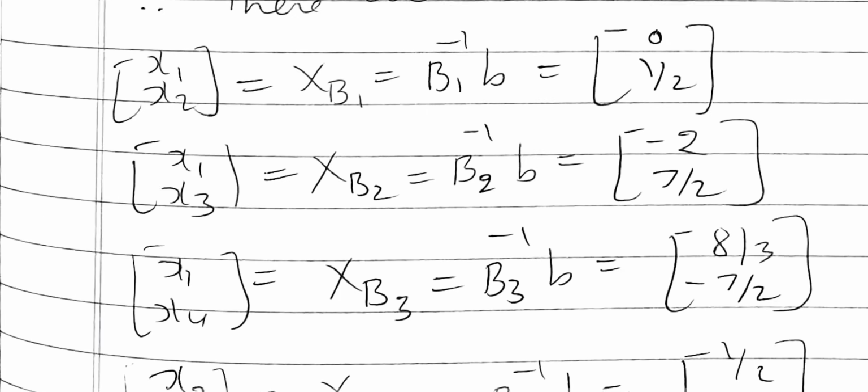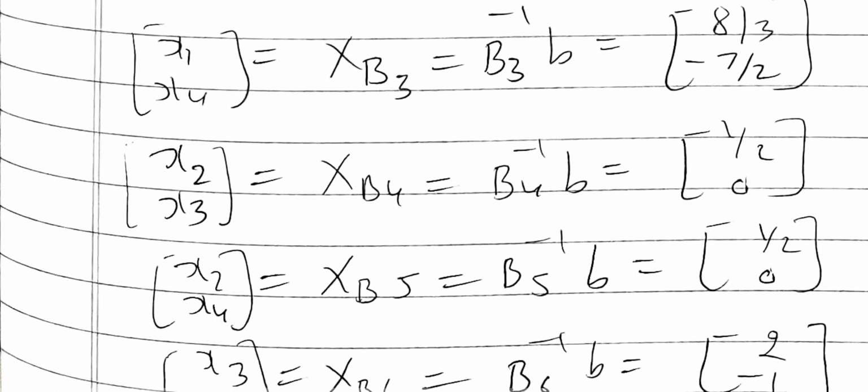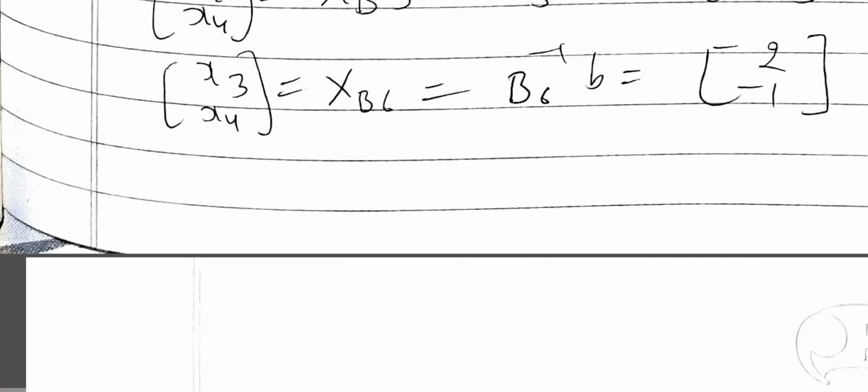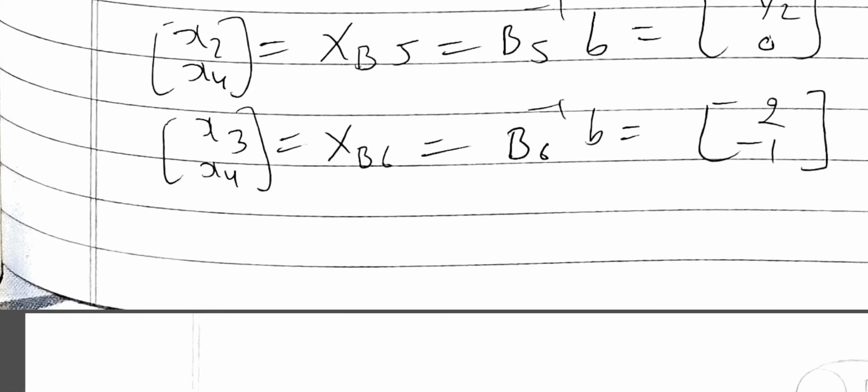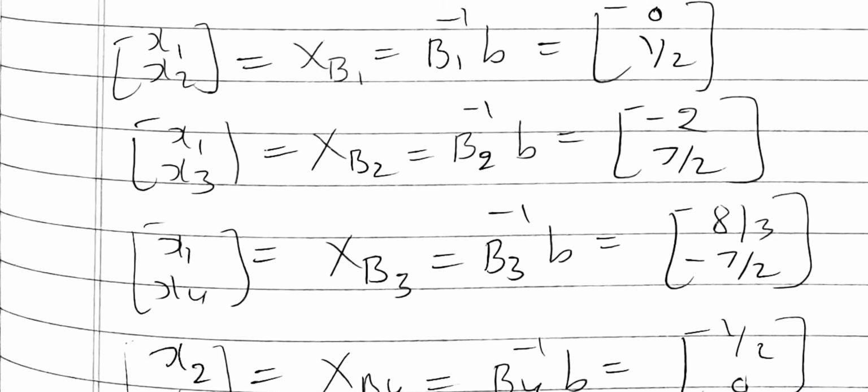Similarly, xB3 equal to (8/3, minus 7/2), xB4 equal to (1/2, 0), xB5 equal to (1/2, 0), xB6 equal to B6 inverse b equal to (2, minus 1). So we have got 6 basic solutions.